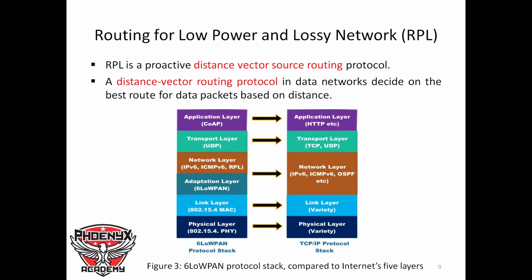And then in the link layer of the 6LoWPAN protocol stack, we have 802.15.4 MAC, while in the link layer of TCP/IP, a variety of protocols are being used. Also in the physical layer of the 6LoWPAN network, we have 802.15.4, while in the TCP/IP protocol stack we have a variety of protocols being used at that particular layer.